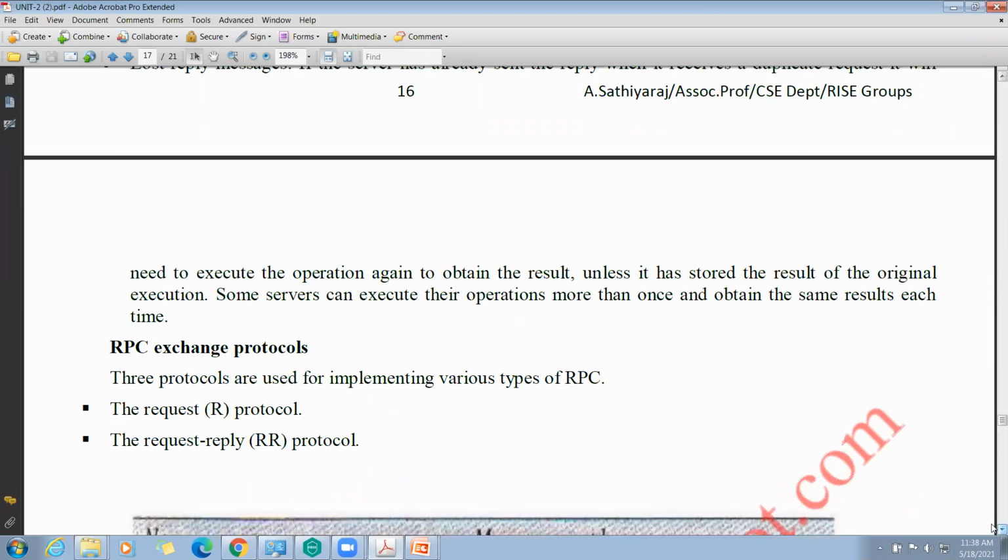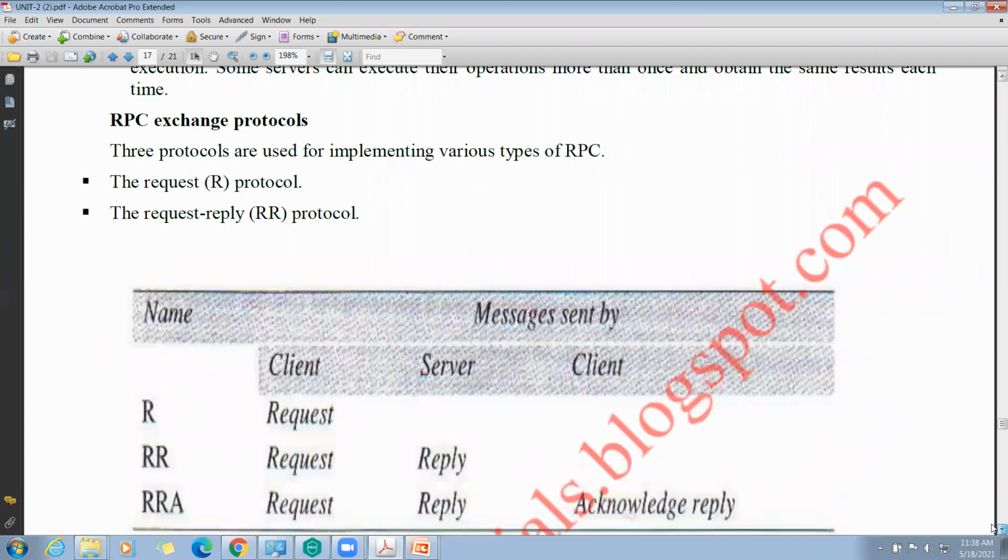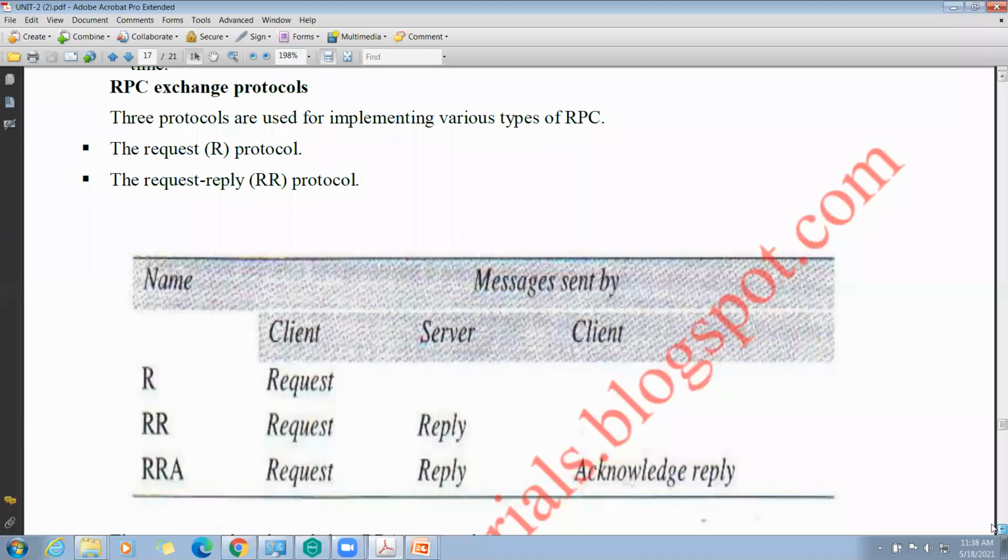Next one, RPC exchange protocols. Here RPC means remote procedure call. These protocols are from client to server. Here, three protocols are used for implementing various types of RPC. The first protocol is the R protocol, that is the request protocol. Second one is the RR protocol, which means request reply protocol. Third one is the RRA protocol, that is request, reply, and acknowledgement.